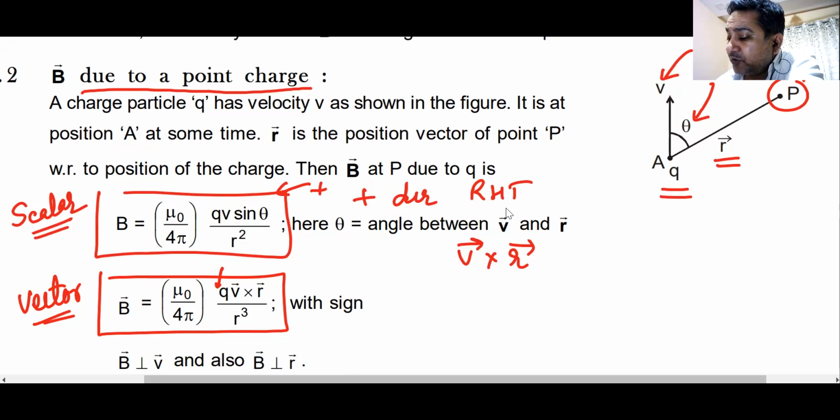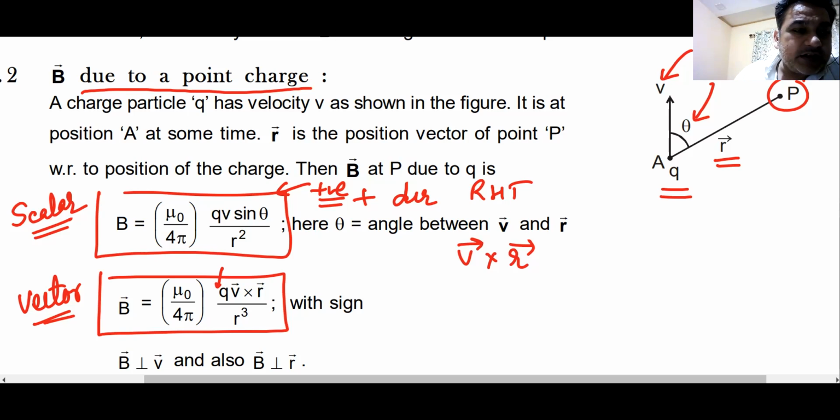But here, you always put the charge as positive. You always put the charge as positive in the scalar equation, because scalar equation only gives you the magnitude. Magnitude can never be negative, it is always positive. You always put the positive value in magnetic field due to a point charge if you are using the scalar equation. Direction, how do you find the direction for a negative charge? There is no way of finding the direction for a negative charge. You find the direction for a positive charge, reverse it. That will be the direction of magnetic field created by a negative charge. Am I clear?